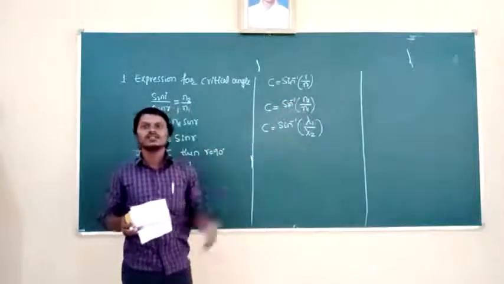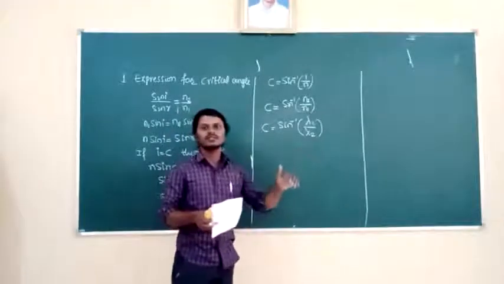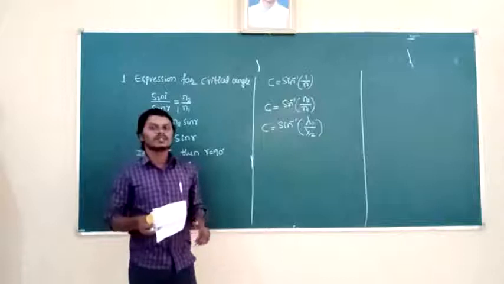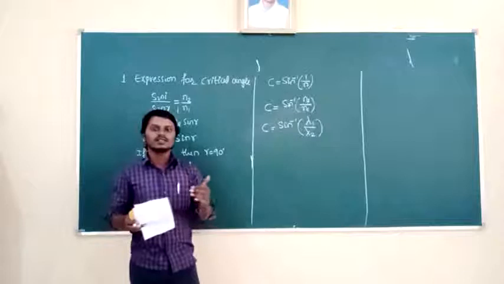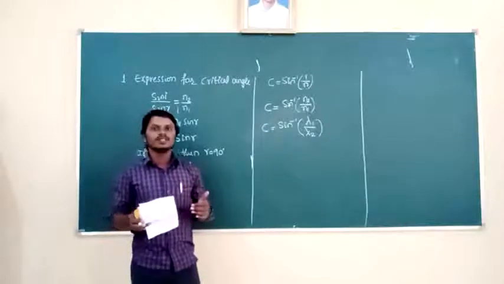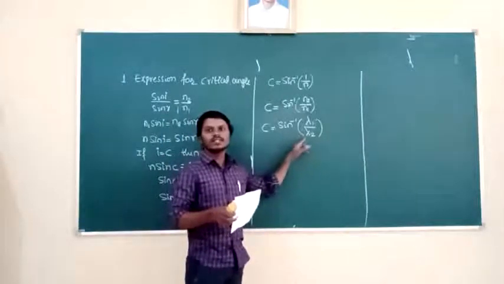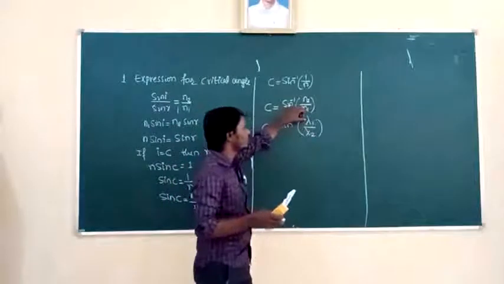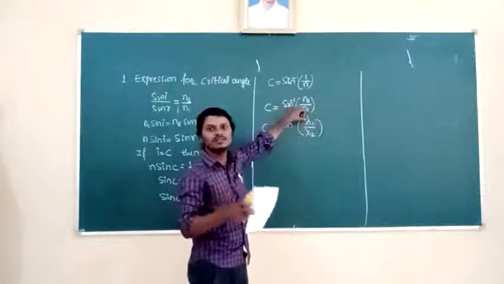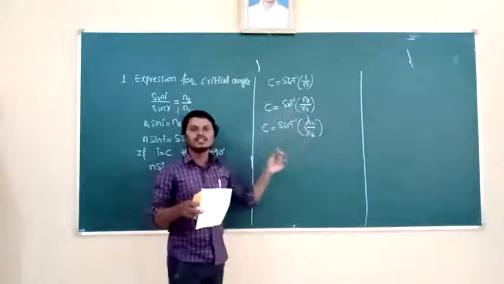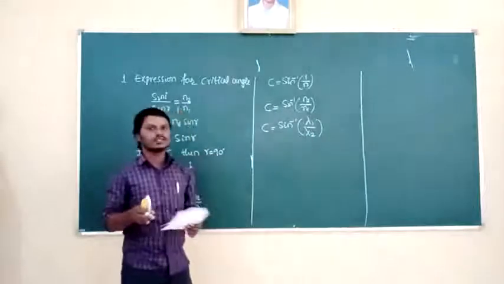The medium having high refractive index, in that medium the wavelength of the light is minimum. When the refractive index is high, the speed of light is less, and if the speed of light is less, then the wavelength is short. That is the denser medium. In the denser medium, the wavelength of light is minimum, and in the rarer medium, the wavelength of light is maximum. There is a question related to this formula.